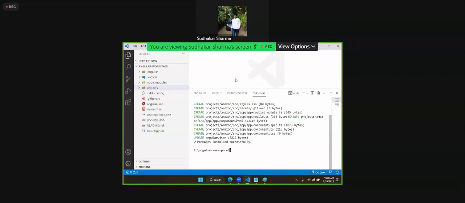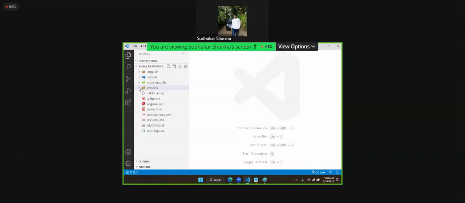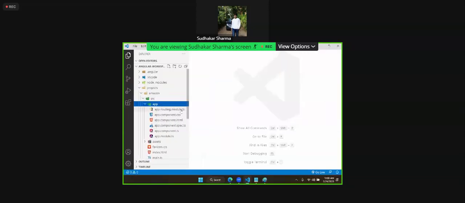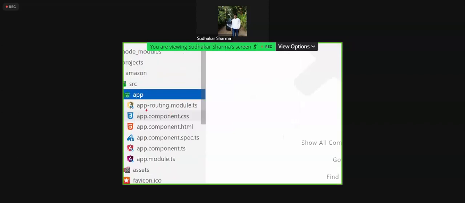So now in our workspace, two projects are there. One is Amazon, another one is shop. Okay, now the Amazon project is also ready. It has its own environment, same like shop. It has its own app, resources, everything, source, app, everything the same. It is a separate project now. We have a different project, but extra you will see in this app folder, the app routing module is there.